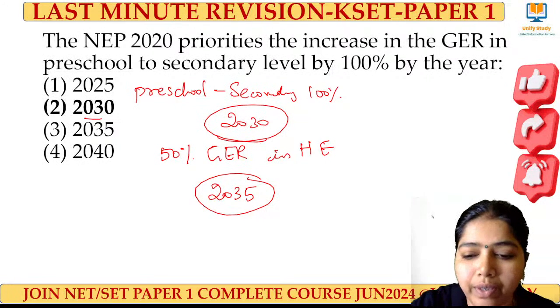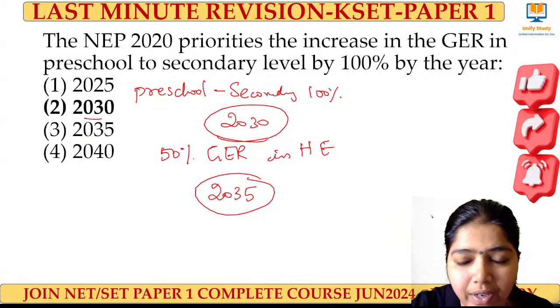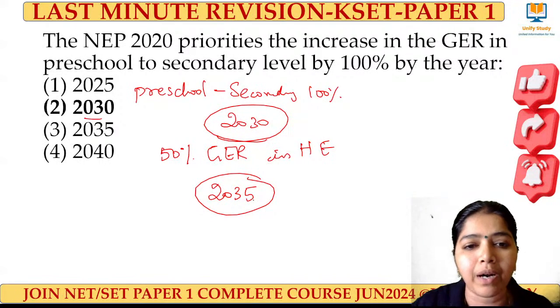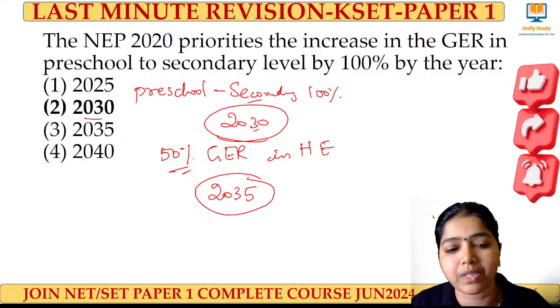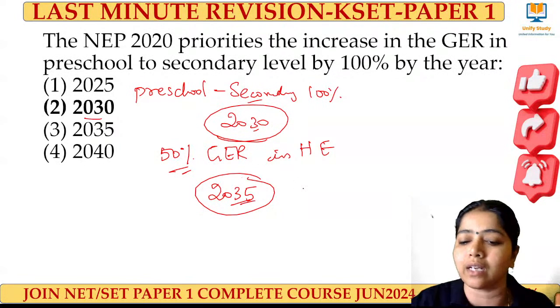So don't get confused with these two terms. This is very important to be remembered. Secondary level, it is 2030. Higher education, that is 50% GER by 2035.